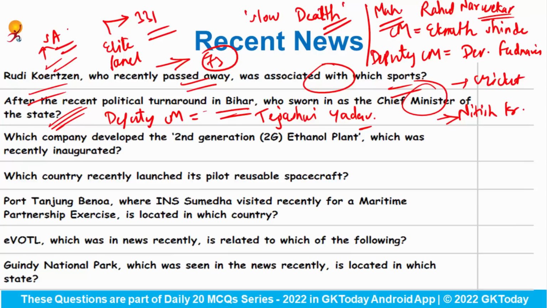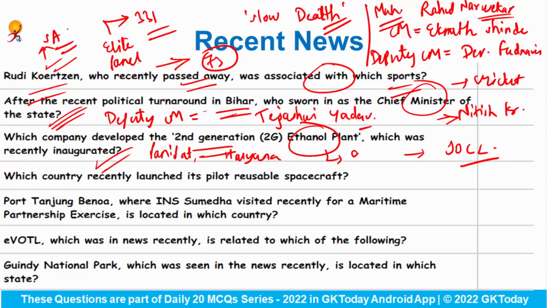Okay, which company developed the second generation ethanol plant which was recently inaugurated? So this plant has been developed by Indian Oil Corporation Limited, and recently it has been inaugurated at Panipat in the state of Haryana. Okay, estimated cost of this plant is nearly 900 crore rupees, and this plant would utilize 2 lakh tons of the rice straw, and with this it would produce nearly 3 crore liters of ethanol annually, means every year.